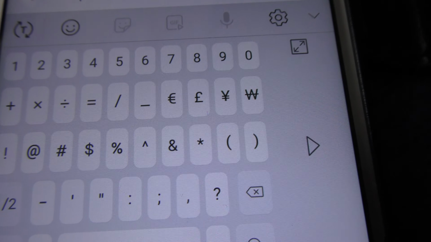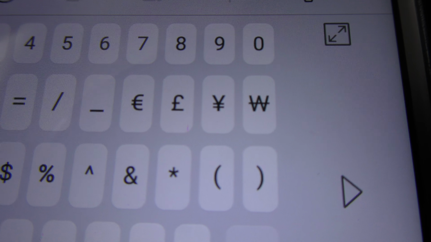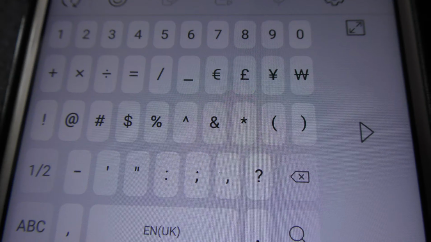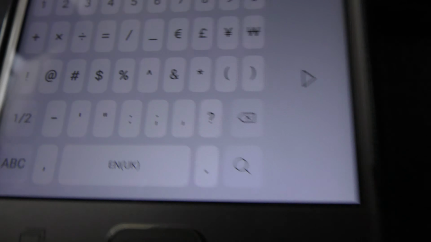Click on that, and there's the list of symbols I've got. And as you can see, I've still got that Y symbol. So that didn't work, you stupid Samsung phone. So I'm going to try and do that again.